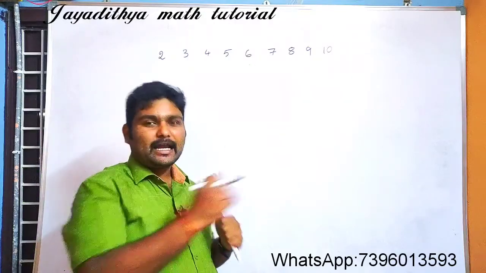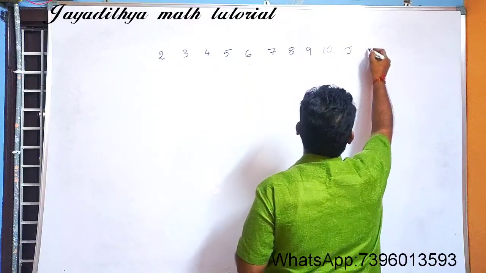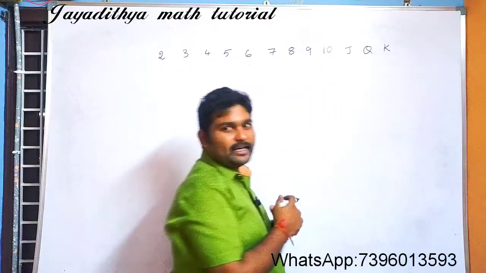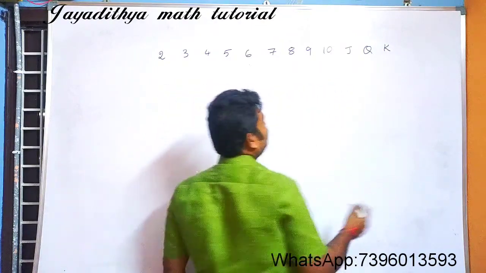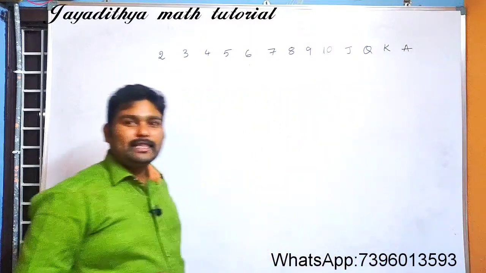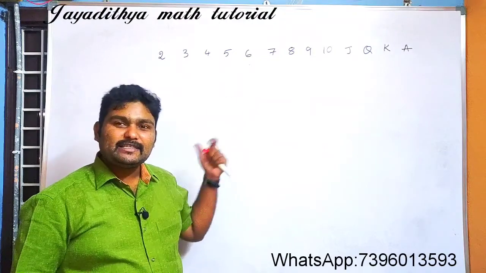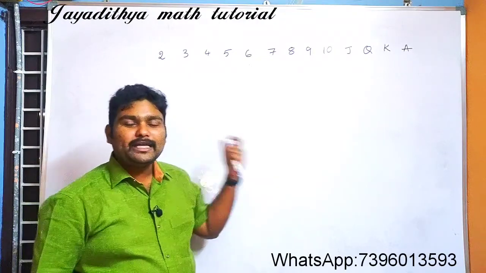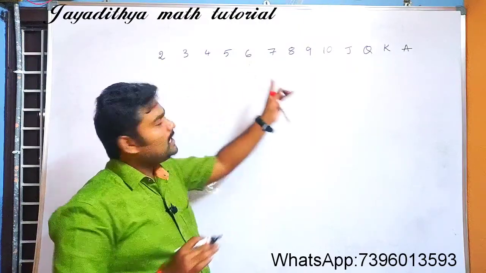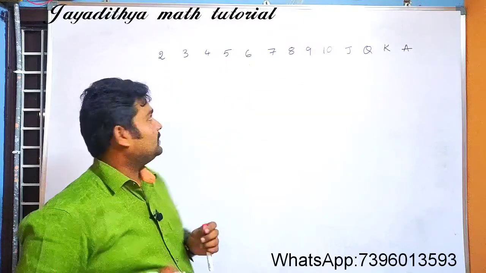And what other cards will you see? That is J, Jack; Q means Queen; K means King; and one more important one, A, which we call Ace, A-C-E. J means Jack, J-A-C-K. Queen, Q-U-E-E-N. King, K-I-N-G. So these are the numbers and letters you can see in the deck of cards.